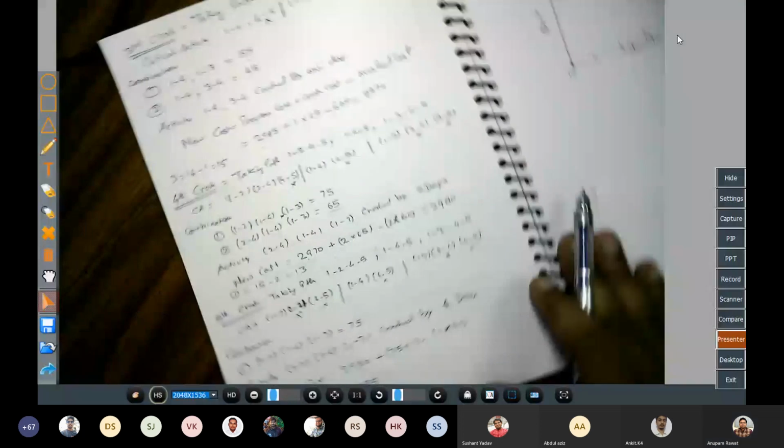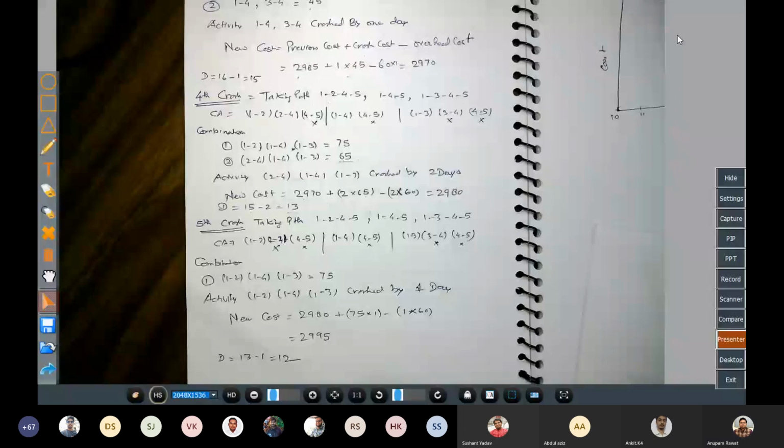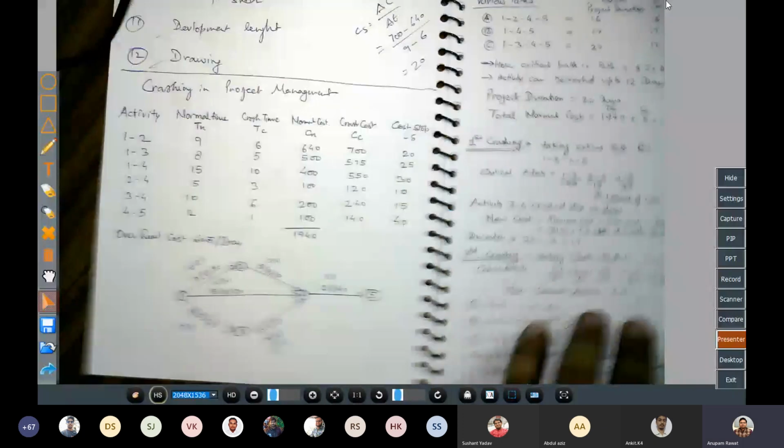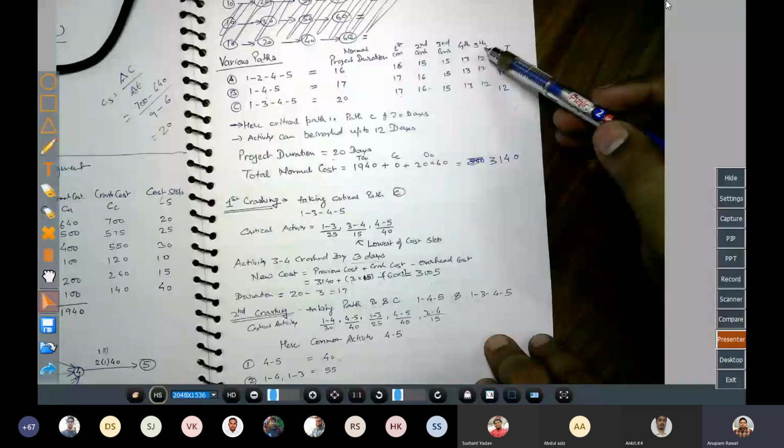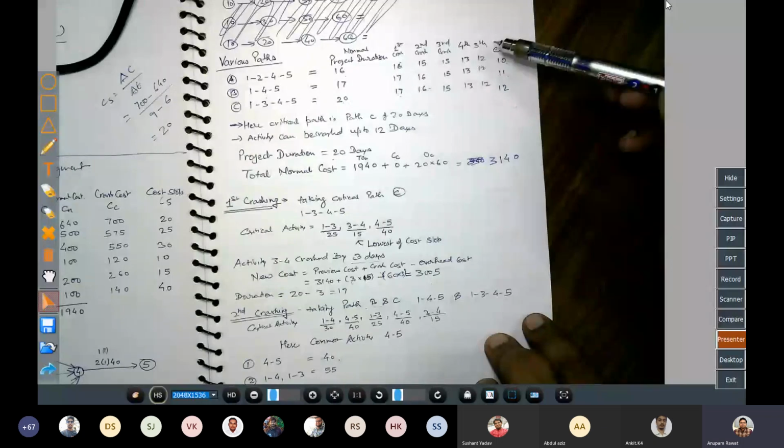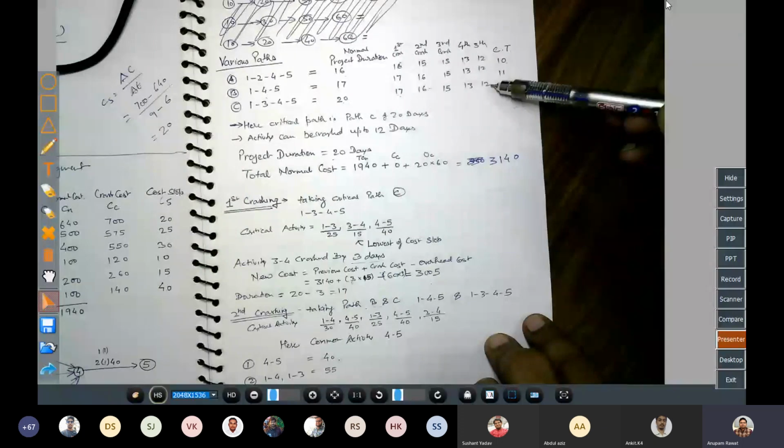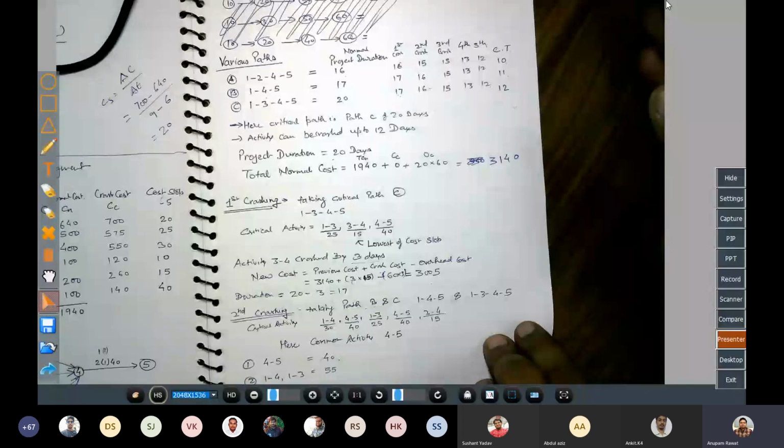now it is visible to you. Okay, so the duration becomes 13 minus 1 is equal to 12. Okay, तो हम लोगों ने लिख दिया here we have written that at the 5th crashing the value becomes 12, 12 and 12. So all of the paths crashed up to their maximum extent.